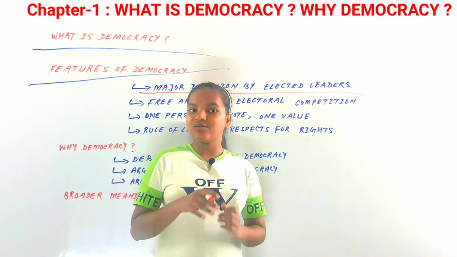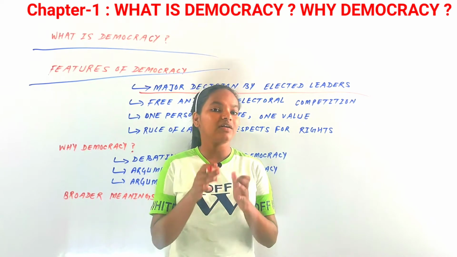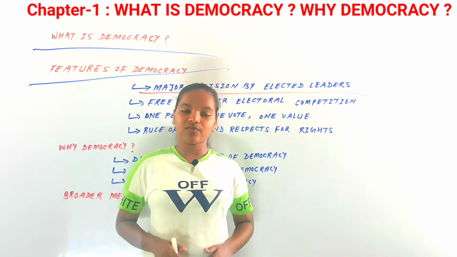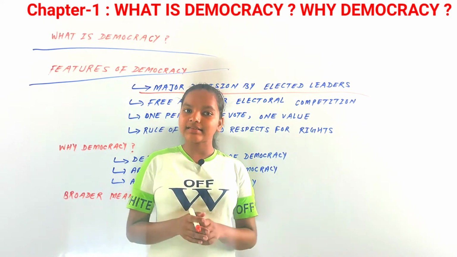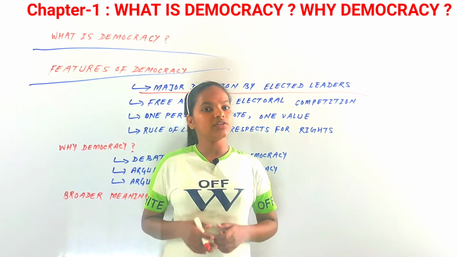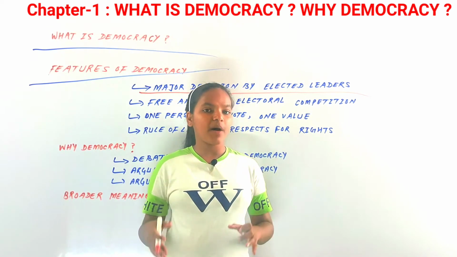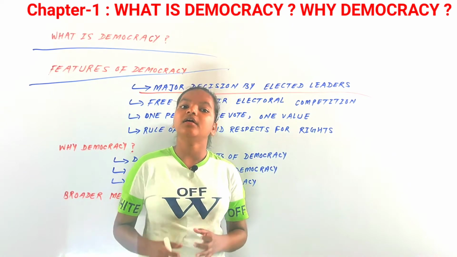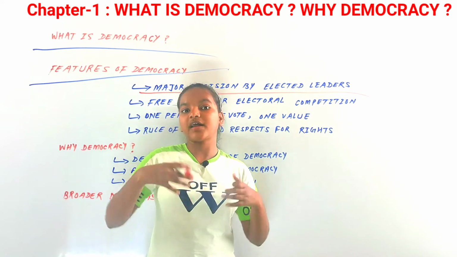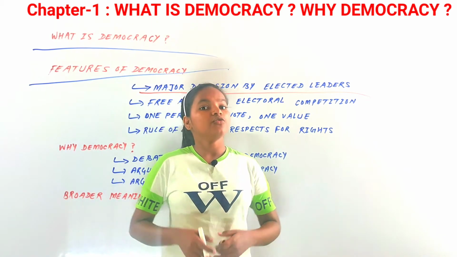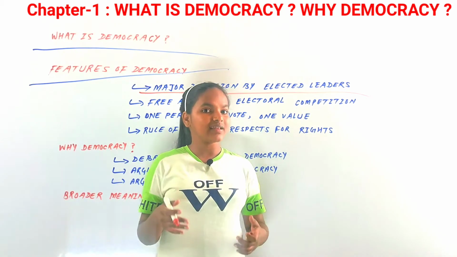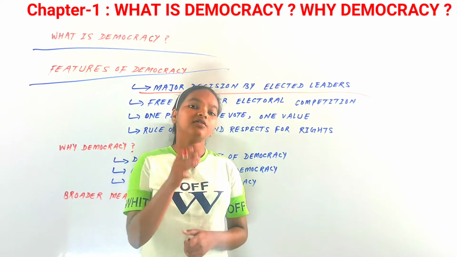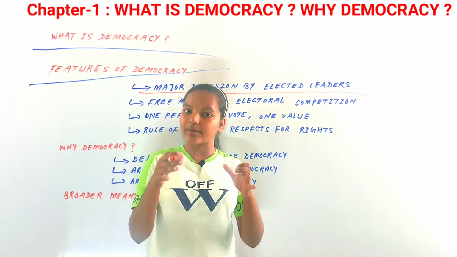So from this you could say that the first feature of democracy is that in a democratic form of government, the final decision making power has to be given to the elected representatives of the people. All the power of final decision making should be given to those representatives of the citizens of that country. That is the first feature of democracy.